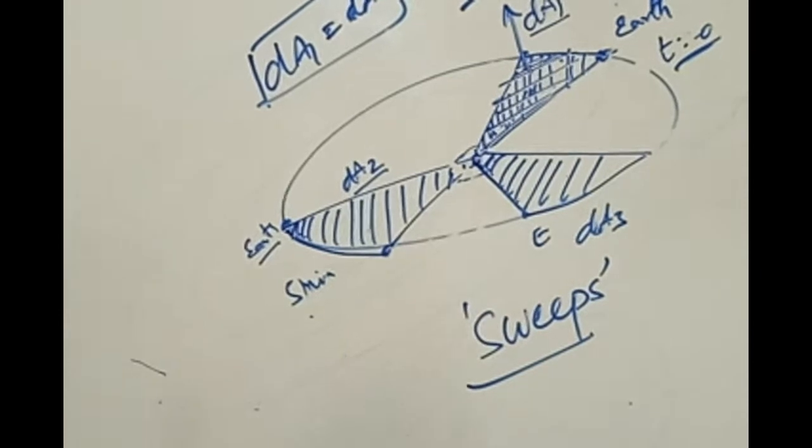Both are the same in a circle. That is the old one, right? Is the concept clear? What is the second law now? The second law states that the line joining the planet to the Sun sweeps equal areas in equal intervals of time.